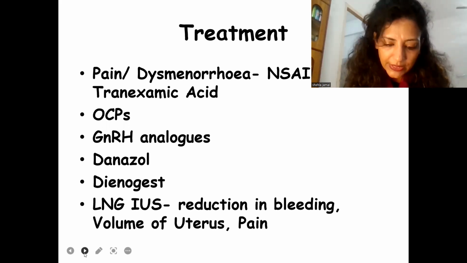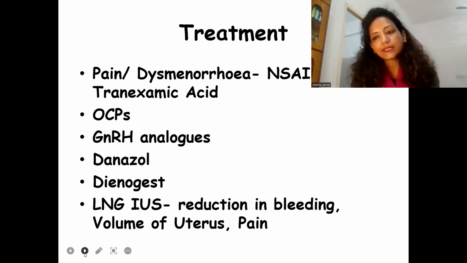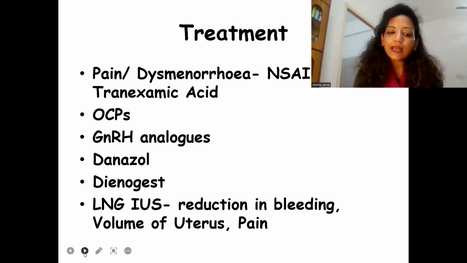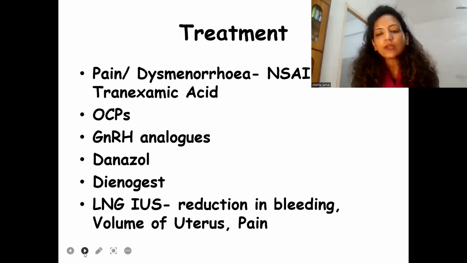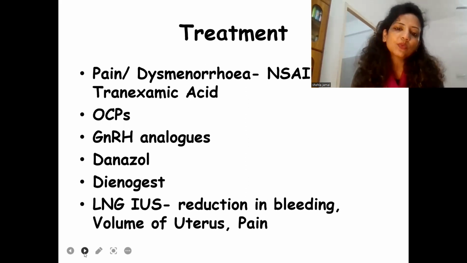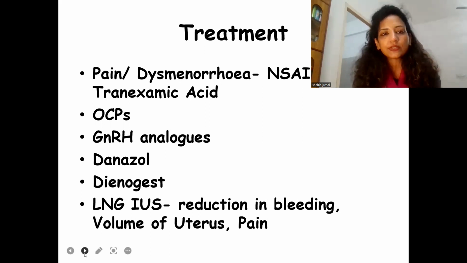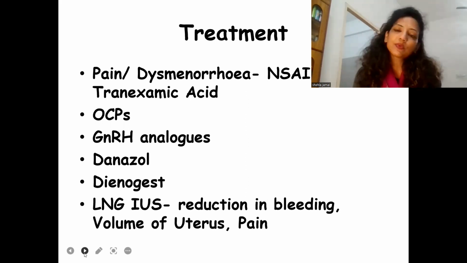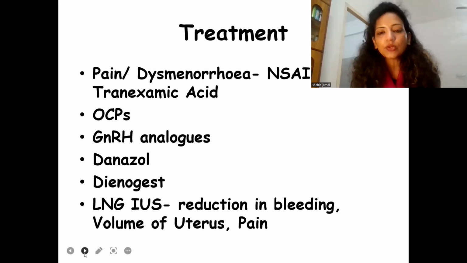Previously, it was said that adenomyosis can only be diagnosed finally on a histopathological examination, but now ultrasound features, the definition of them, and addition of MRI has improved the sensitivity and the specificity of a diagnosis prior to going for a surgical treatment. So as far as treatment goes, we have to see the patient's profile, what are the goals. Suppose we are dealing with a subfertility patient with adenomyosis, the treatment line will change.